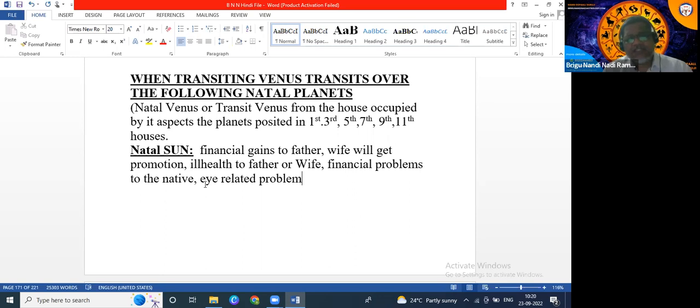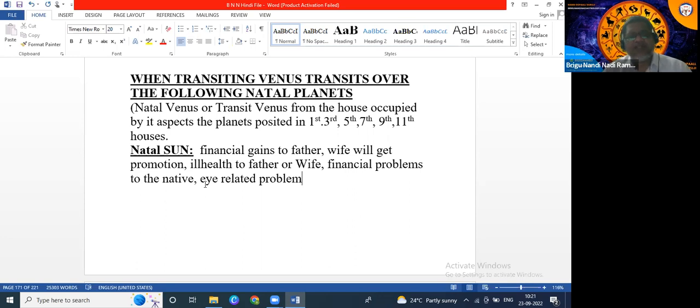Suppose transit Rahu is aspecting, it means ill health problem, and Jupiter is aspecting, it means luck. Saturn aspecting, Saturn is of course enemy to Sun, so the native will also suffer. So like this, we have to check year planets.